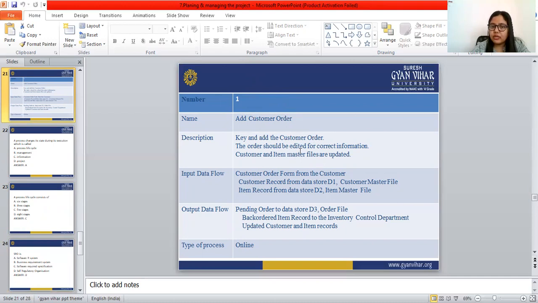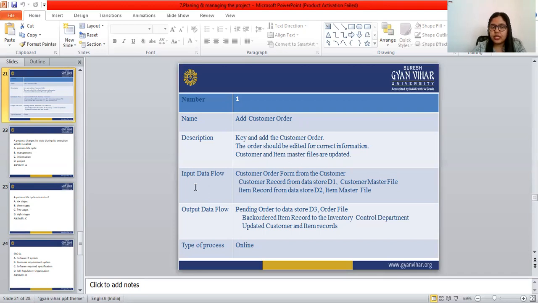In the description section, the order should be edited for correct information. Customer and item master files are updated.